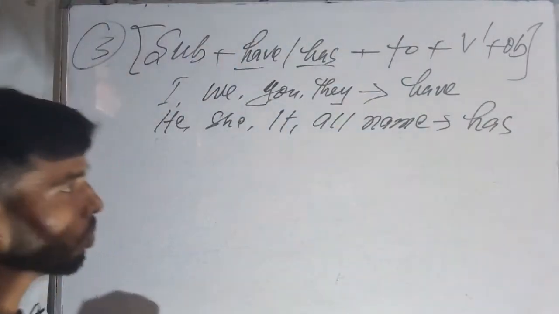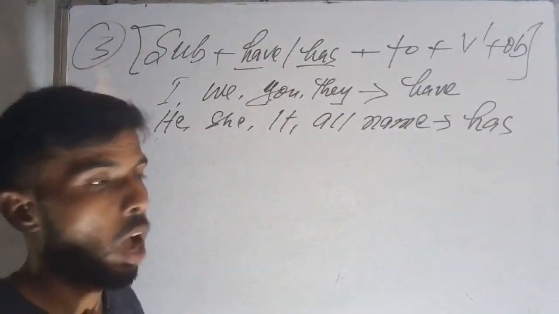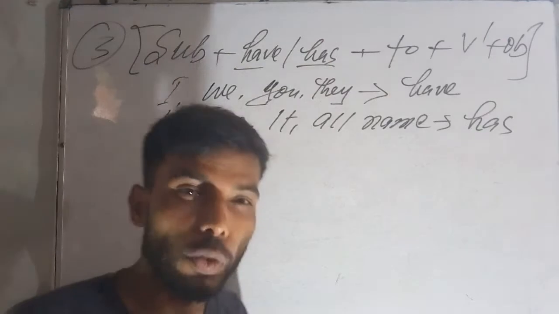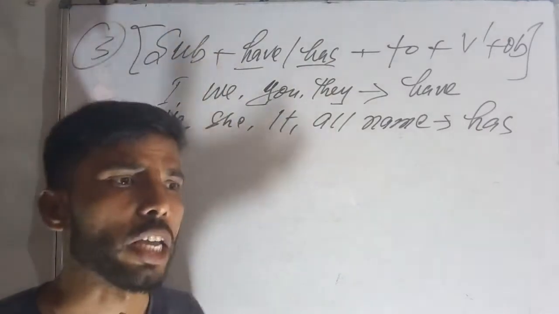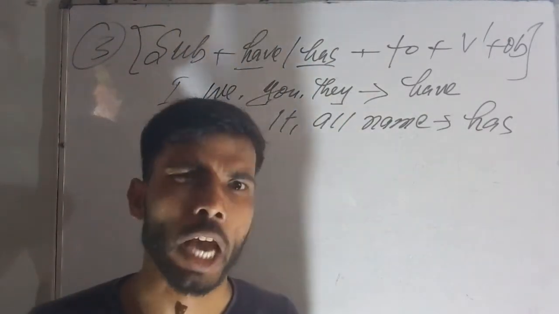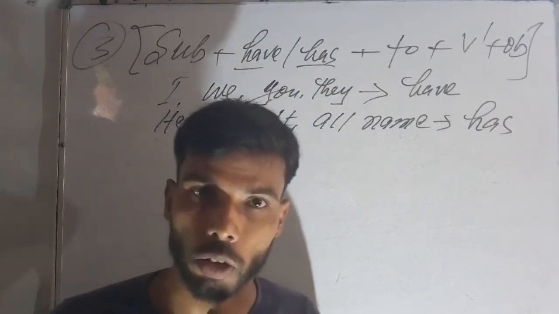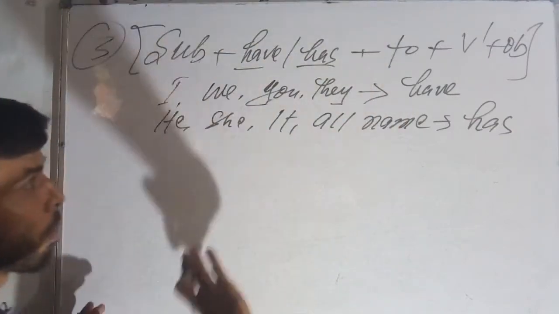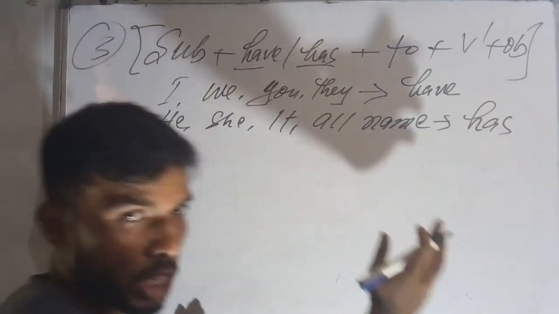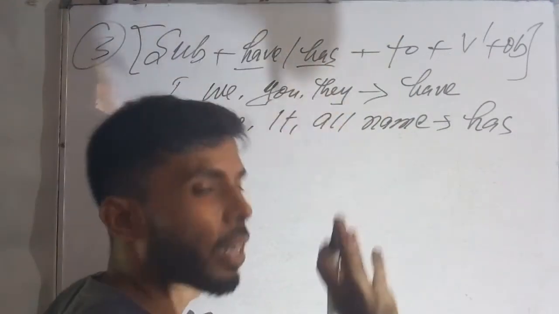Okay, this is the main thing. For example, I have to go to market. If you use I has to go to market, then your sentence will be wrong. So after taking the subject, remember which helping verb will come.